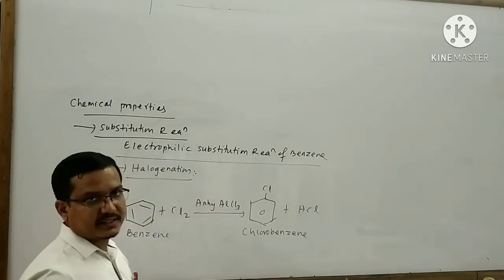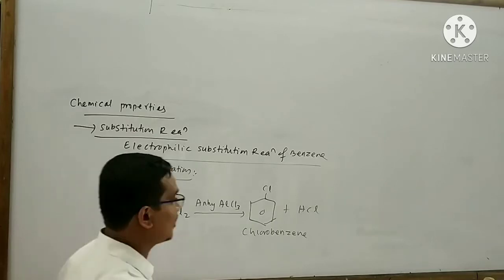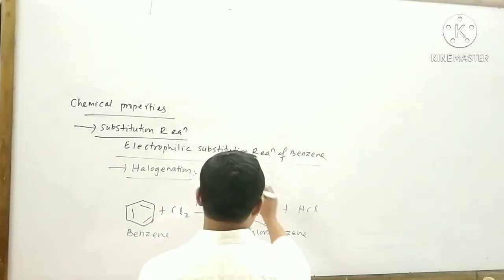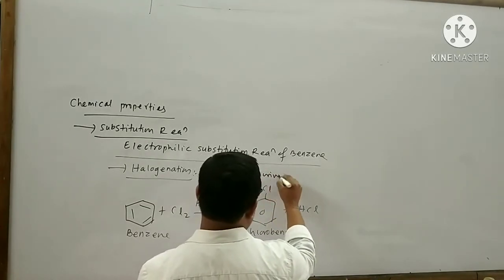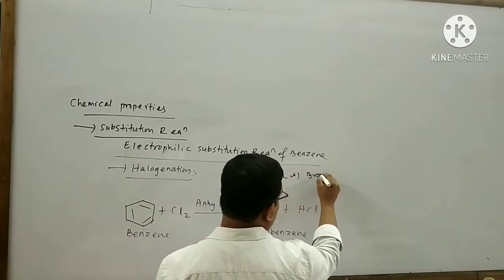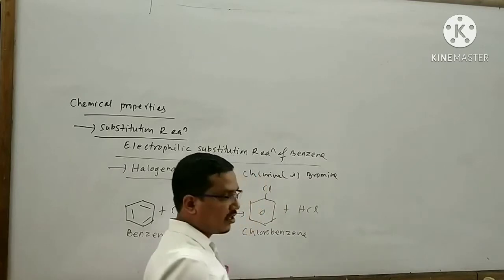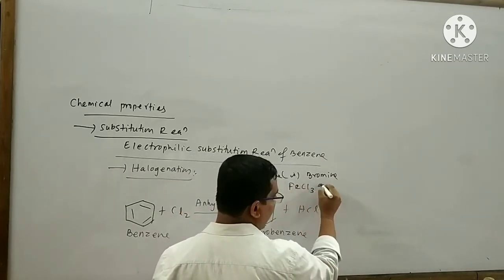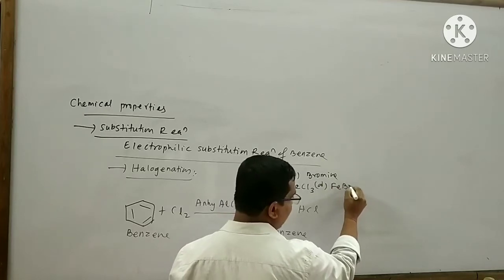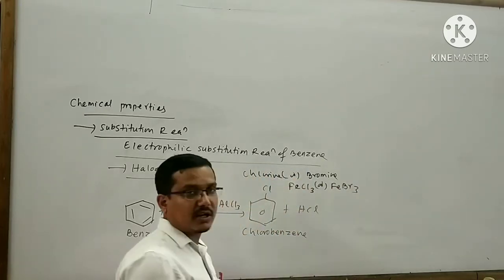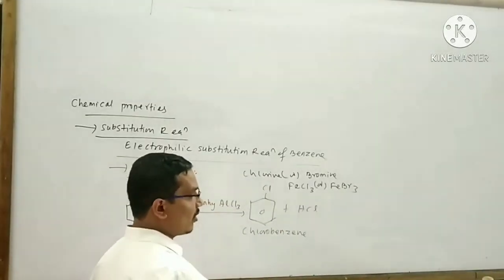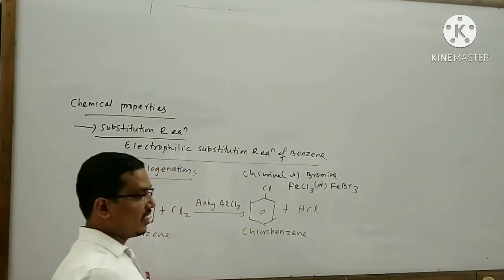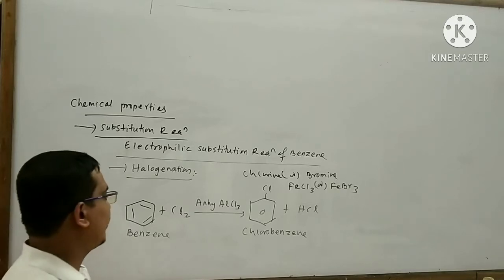I can give a statement for such type of reaction like this: benzene on treatment with chlorine or bromine in the presence of halogen carrier FeCl3 or FeBr3 and absence of sunlight gives nuclear substituted product, that is chlorobenzene and bromobenzene respectively.